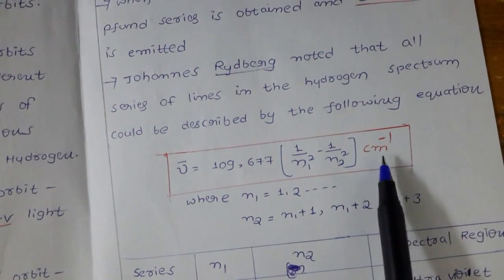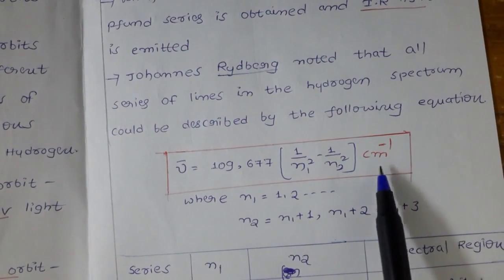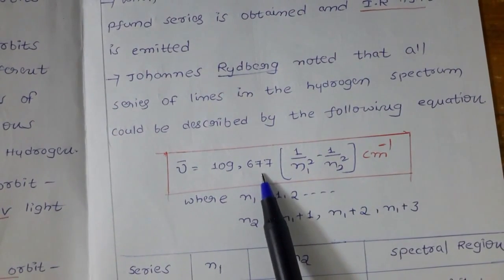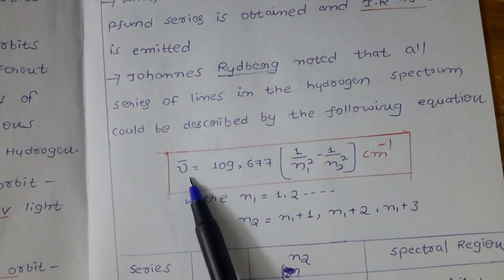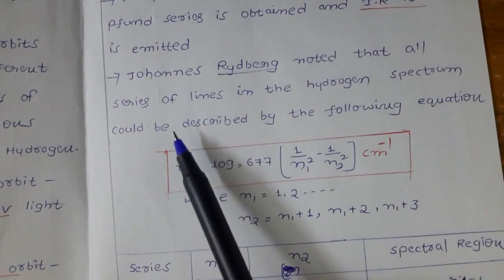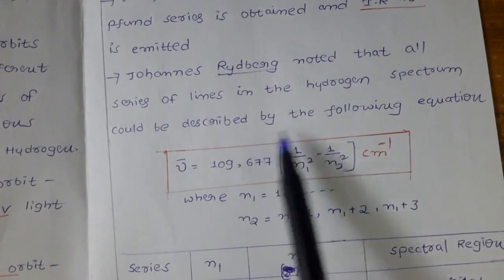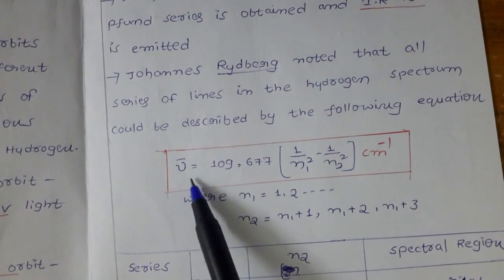Units are very, very important. Why? Because if you take meter, this value is going to vary. Simply, you can calculate the wave number by using this equation.